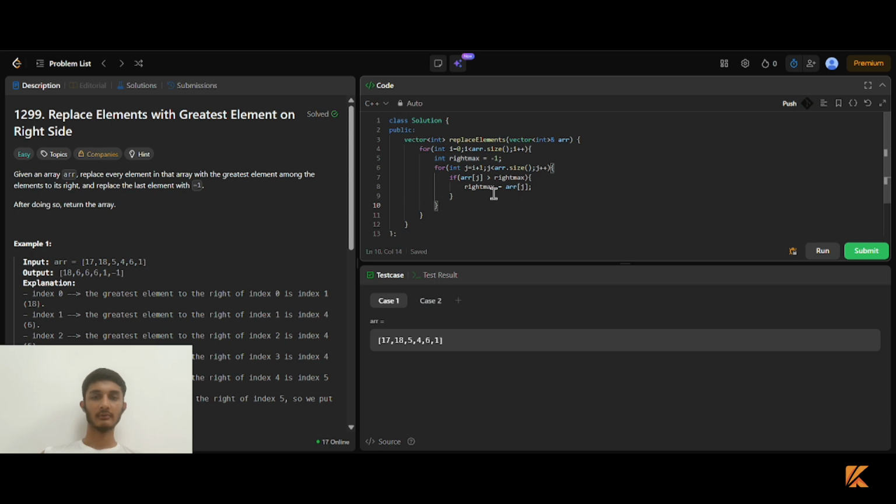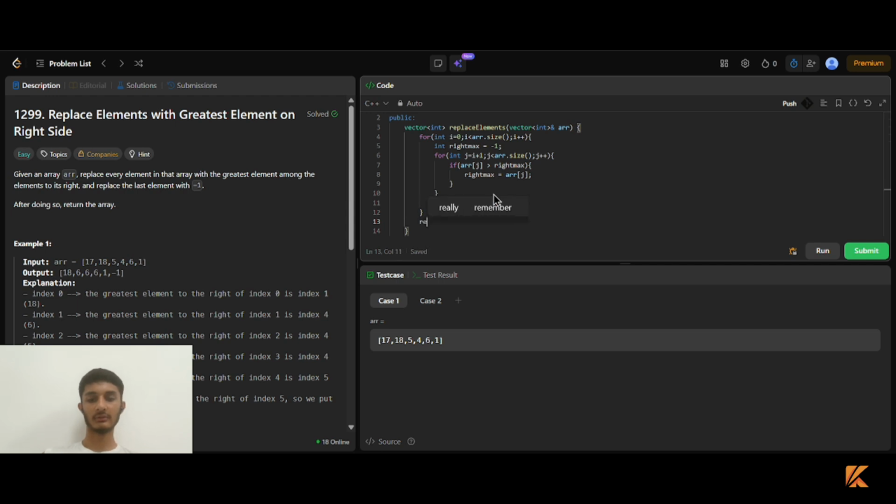After that, outside of the inner for loop, we write array of i equals rightMax. Then we return array.